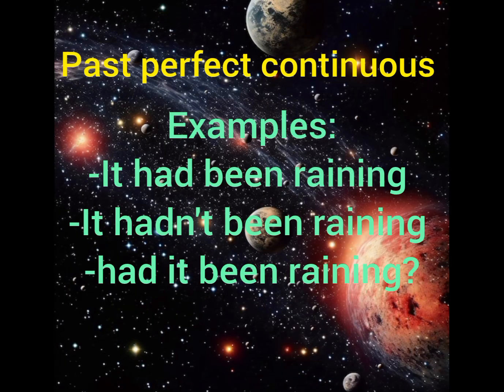So eventually, the past perfect continuous is the fourth past tense. So here we have some examples of it. It had been raining. It hadn't been raining. Had it been raining? So as we see, the form is that we have had been and ing added to the verb. So this is the real form of past perfect continuous.